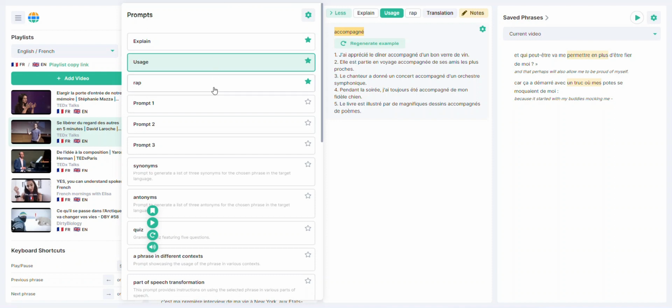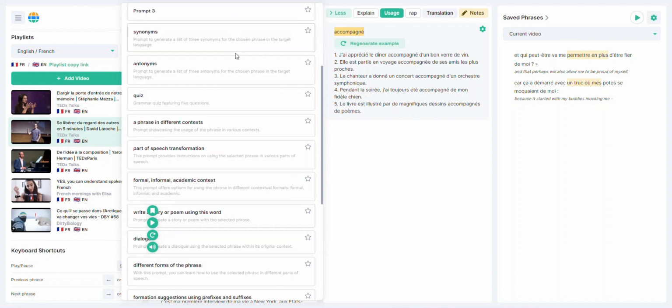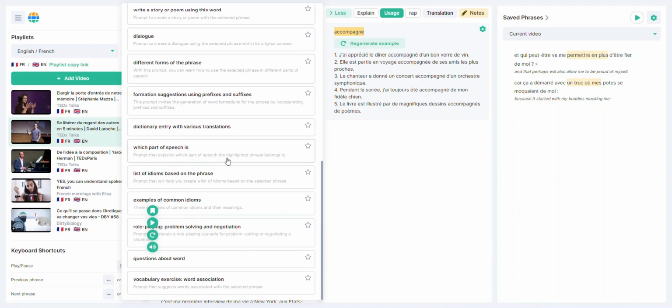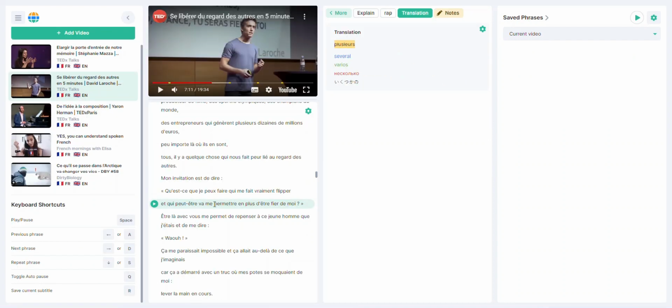There's a library of prompts here. You can try all of them, modify, or create your own. Also, you can save your selection. So you can access it later.